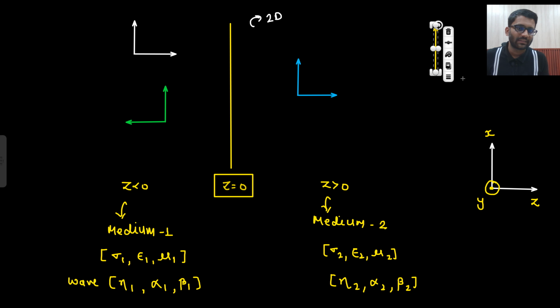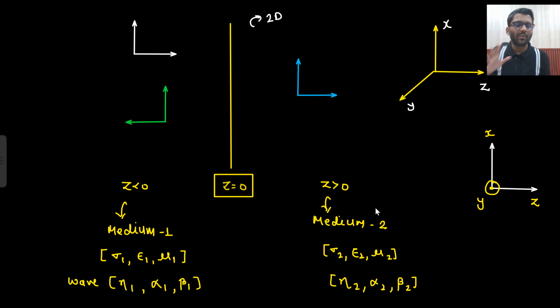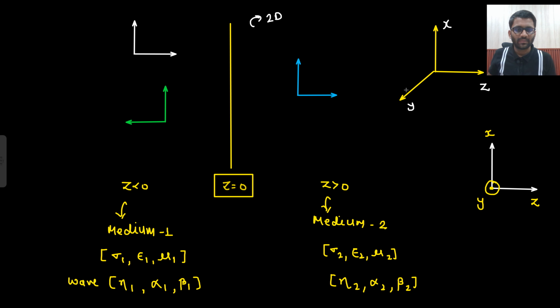If this is my x, this is my z and this is my y. Which will be my z equals to 0 plane? We have seen these a lot of times, like it should be in your tips how to draw these diagrams. So this is your z equals to 0 plane, right?